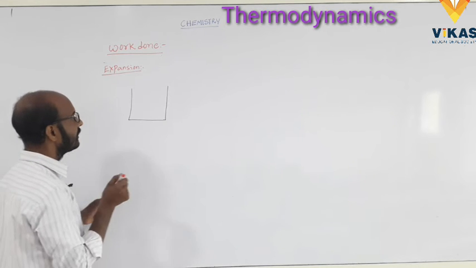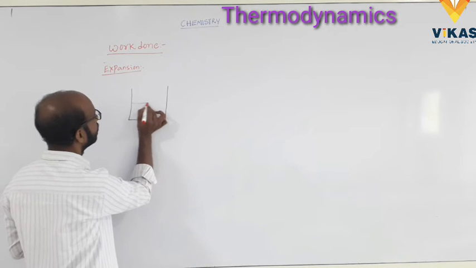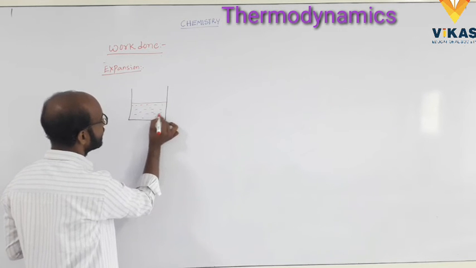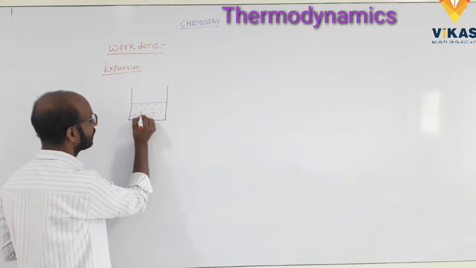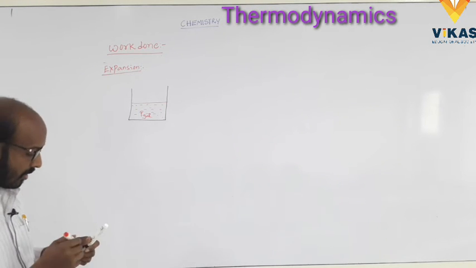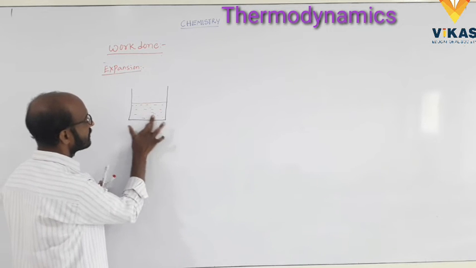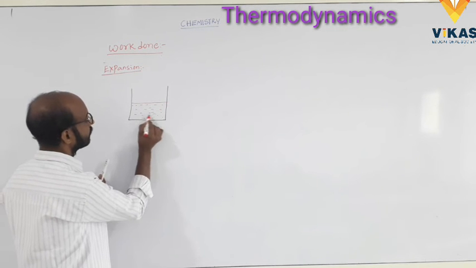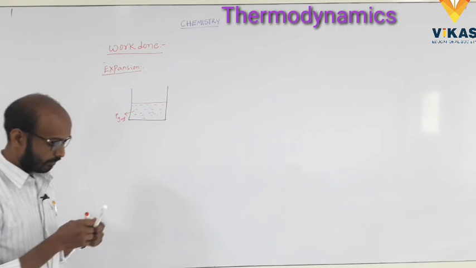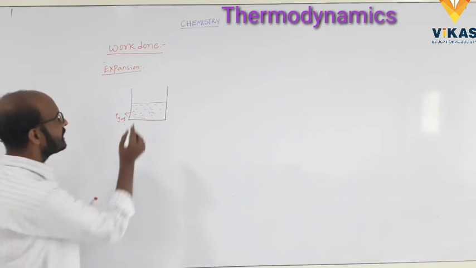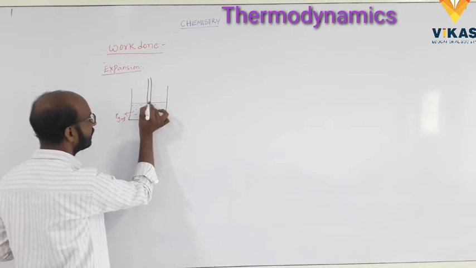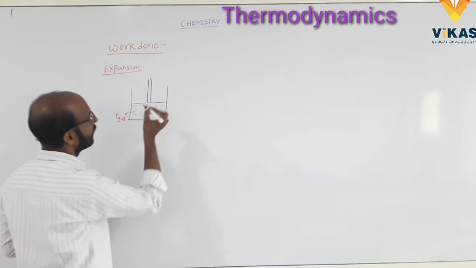It is filled with gas molecules, having some pressure, that is P gas. One piston is fitted in the container.